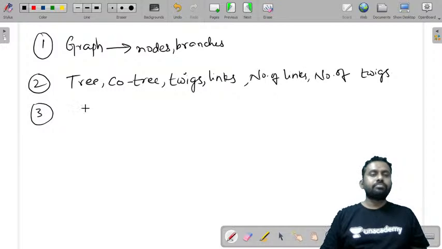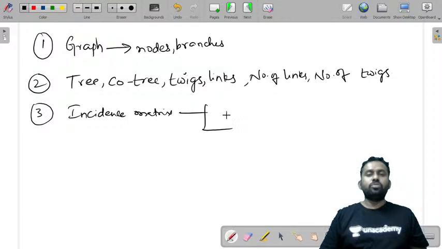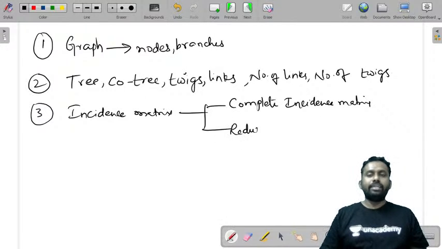Then I also told you about incidence matrix, which has two types: one is complete incidence matrix and the other one is reduced incidence matrix.